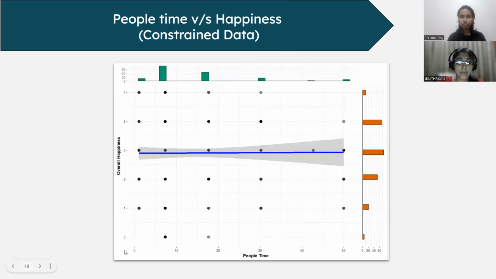Okay, so the next variable is people time, which is exclusive to constrained data set. So from this scatter plot, we see no trend. That is, the points are scattered all over the graph. So therefore, we infer that people time doesn't have much significance on overall happiness. That is, when we compress the three variables, friends time, family time, and partner time, we do not get any conclusive results from the variable people time. Hence, we had got better results from the diverse data set factors. So this people time doesn't give us much better results.